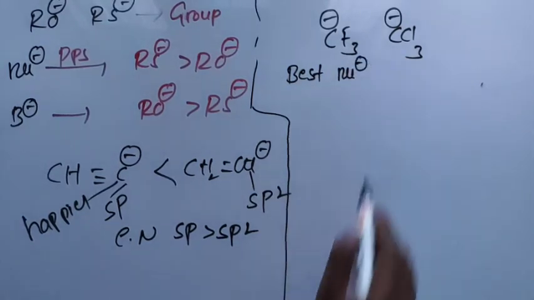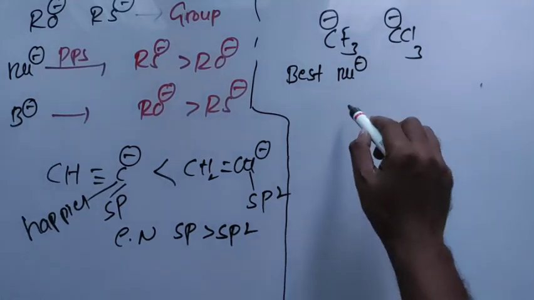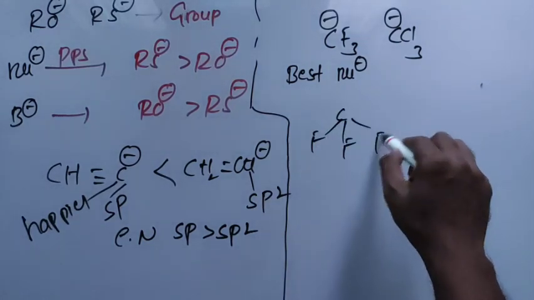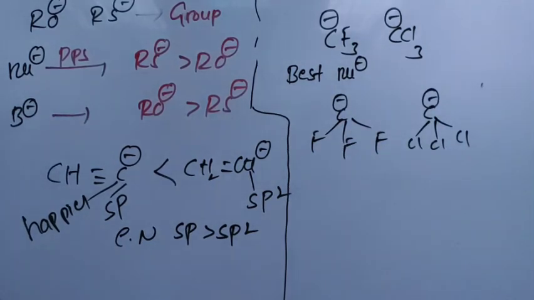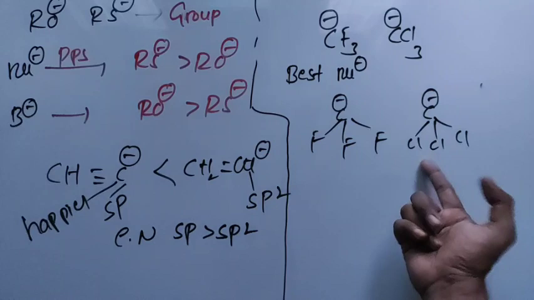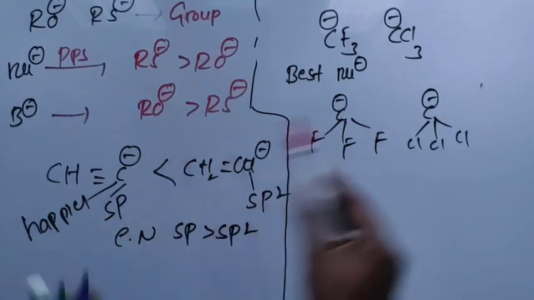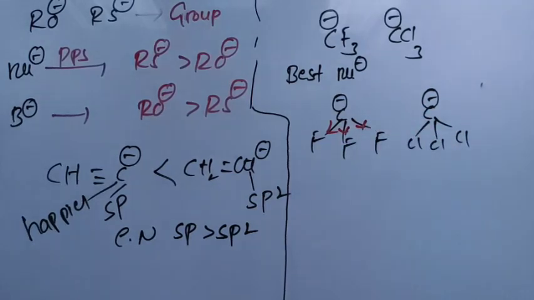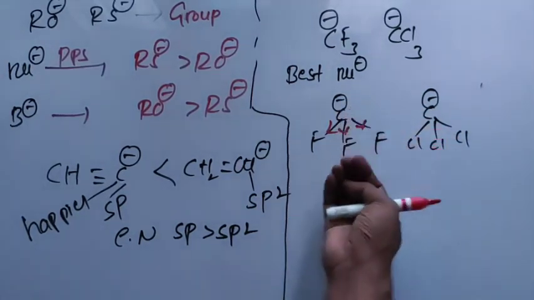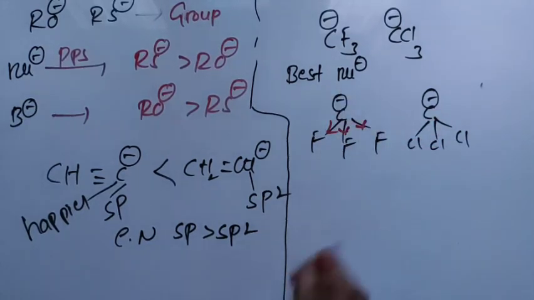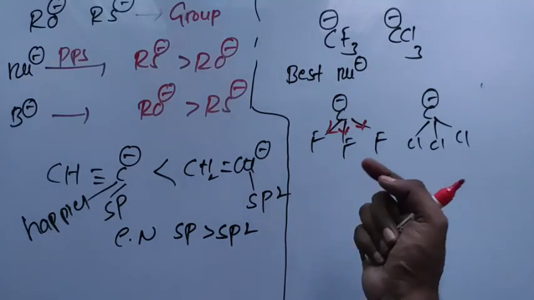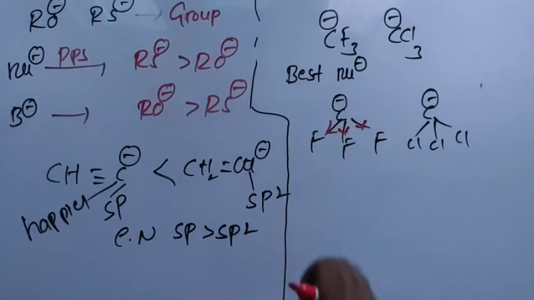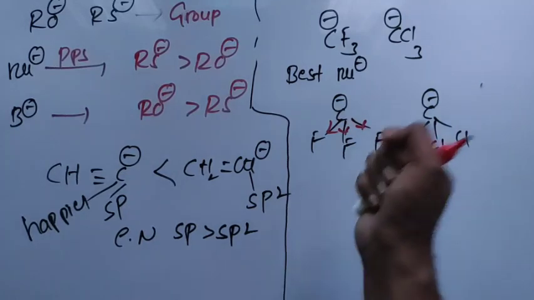Which of them is the best nucleophile? So if I write this structure, fluorine, this carbon has a negative charge, and chlorine, Cl, negative charge. By looking at the electronegativity, since electronegativity of fluorine is greater than chlorine, you may think that the electron density is effectively withdrawn by the fluorine. The electron density is sucked by the fluorine. Therefore, this is the better nucleophile than this. But always what appears superficially is not truth. In order to understand the truth, you have to dig a little deeper with intelligence.